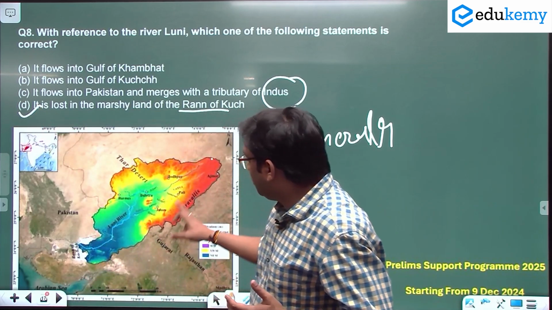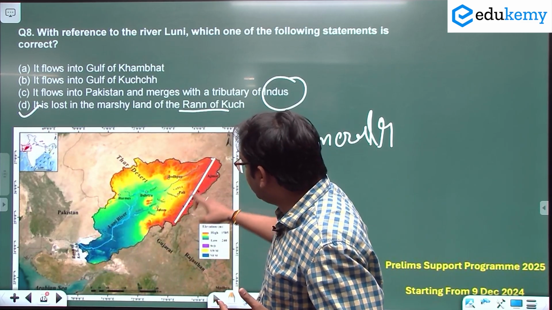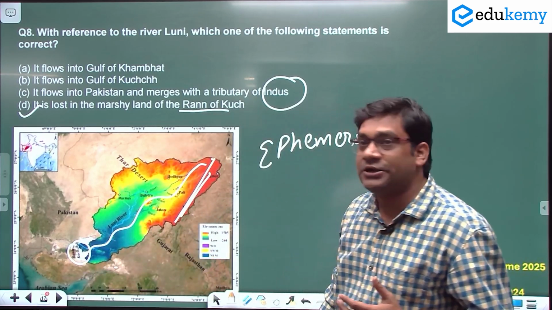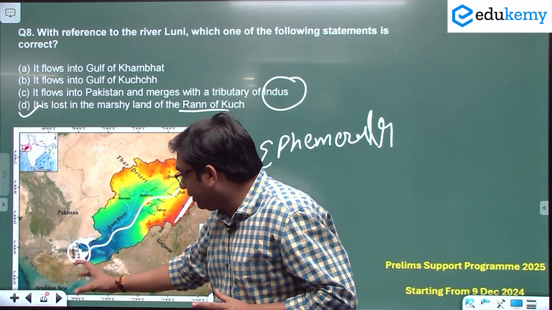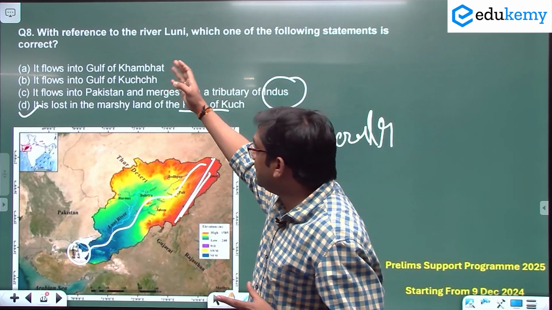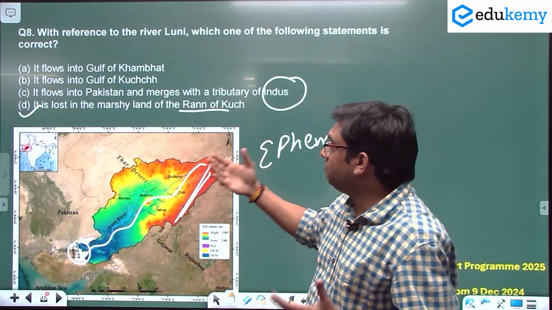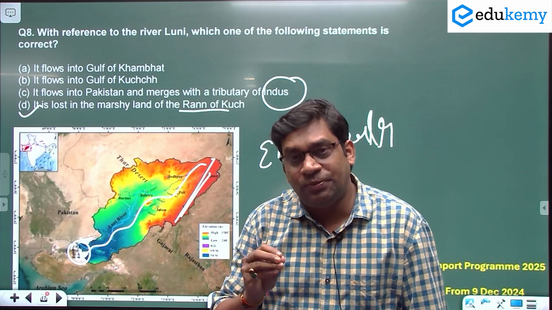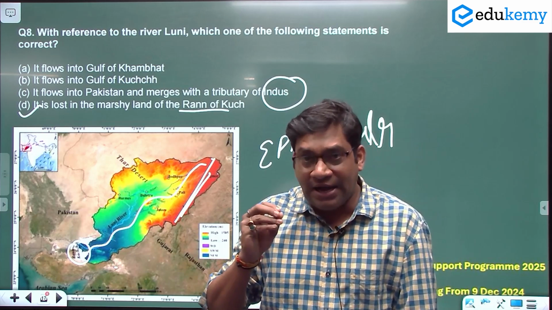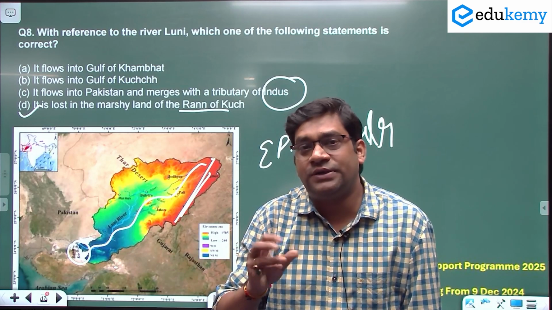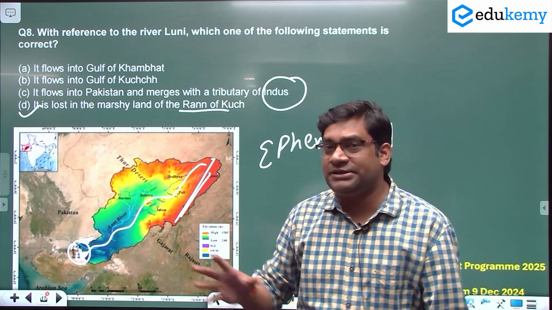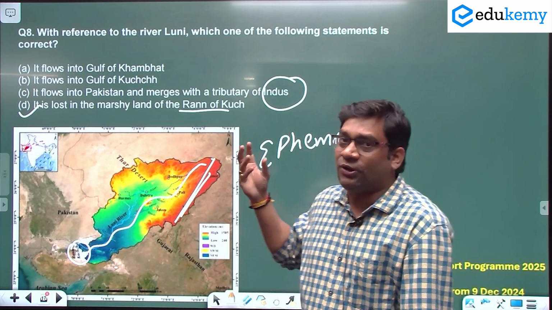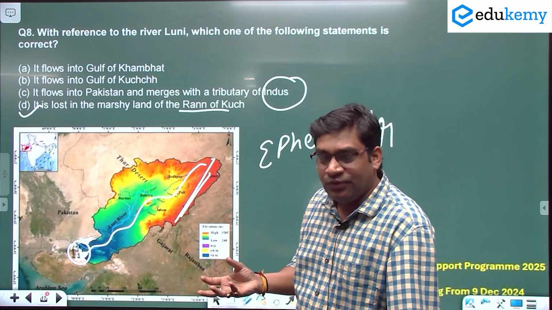As you see in the map, the river originates from the west of the Aravalli mountain and it flows and mixes with the Rann of Kutch. ठीक है, Rann of Kutch में mix हो जा रहा है. It does not even drain into the Arabian Sea, not even the Gulf of Khambhat or Gulf of Kutch. It does not go outside India, so there is no question कि वो पाकिस्तान में जाकर मर्ज होगा. तो ऐसे क्वेश्चन पूछने का रीजन क्या है? UPSC wants to know whether a candidate has a proper understanding of a particular river system or not. कि आपने सिर्फ रट्टा मारा, ये क्वेश्चन रट्टा मारने से नहीं होगा, ये क्वेश्चन को सिर्फ आपने याद कर लिया इससे नहीं होगा. This question requires a lot of deep understanding.